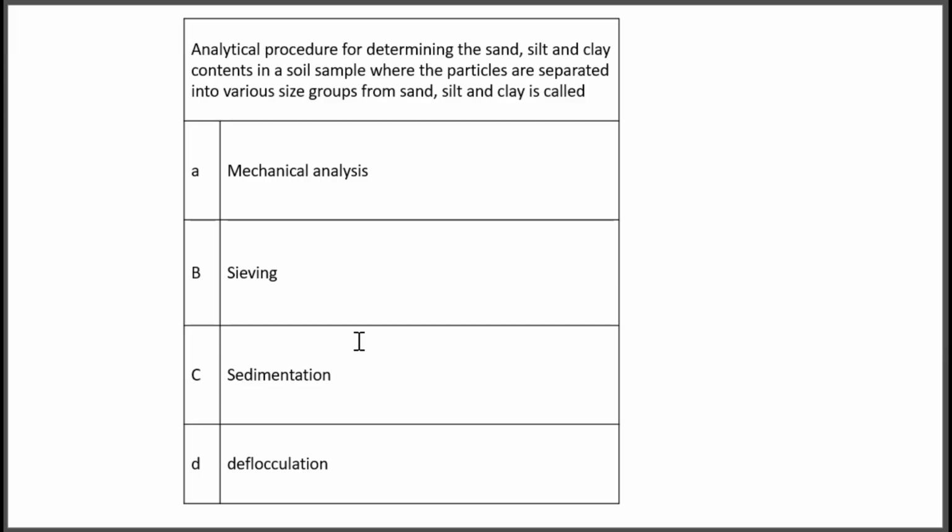Option A, mechanical analysis. Option B, sieving. Option C, sedimentation. Option D, deflocculation. So, among these options, which is the analytical procedure for determining the sand, silt and clay contents? In that method, we will group particles according to their size. Okay. So, which is the answer?